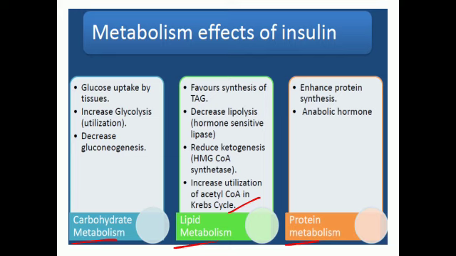It enhances protein synthesis in protein metabolism, and all in all, what we can say as a general rule is that all the metabolic processes which result in the reduction of the blood glucose level, either by its increased utilization or by the conversion of glucose into its storage form, are enhanced by insulin, basically by dephosphorylating the key regulatory enzymes.